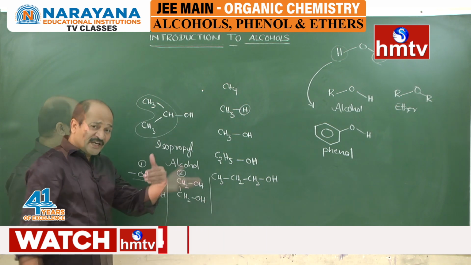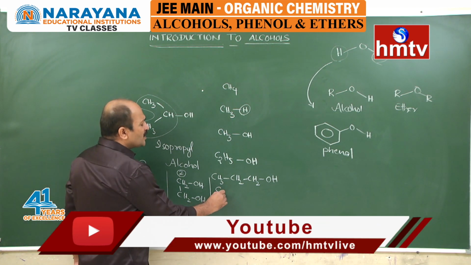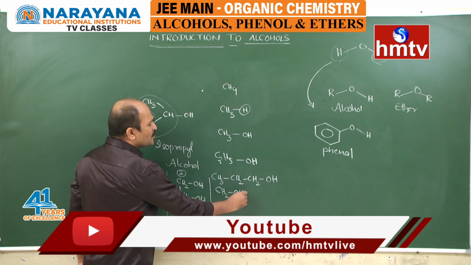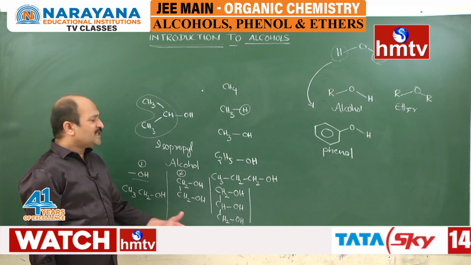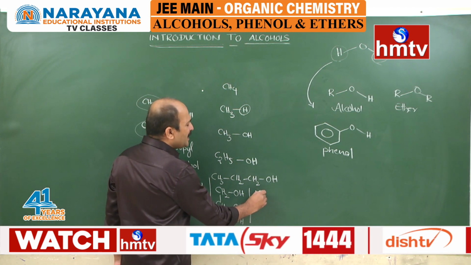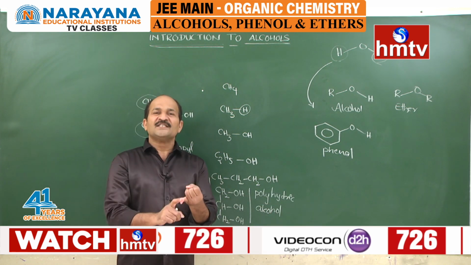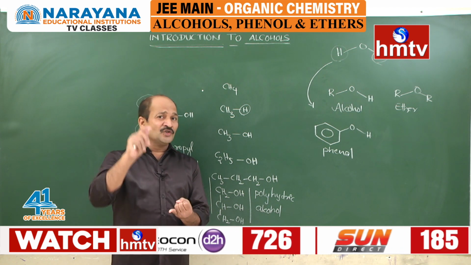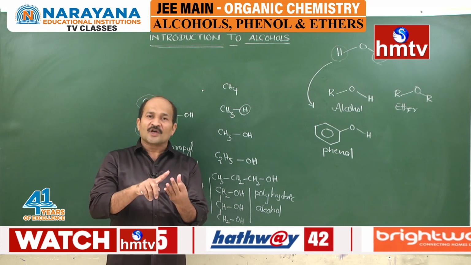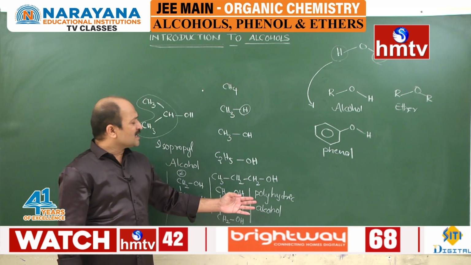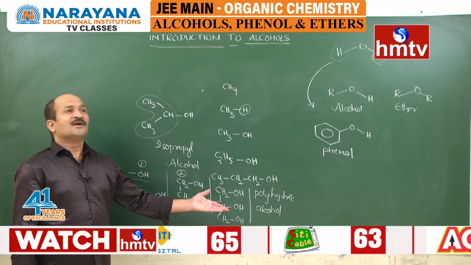If you take three OH groups in the same compound, that is called a trihydric alcohol. For trihydric alcohol, the best example is glycerol. And if more OH groups are there, then they are considered polyhydric alcohols. What is an example of a polyhydric alcohol? Glucose is one example, having 5 OH groups. Fructose is a polyhydric alcohol having 5 OH groups. Sorbitol and mannitol are all examples of polyhydric alcohols. This is the simple classification based on the number of OH groups.